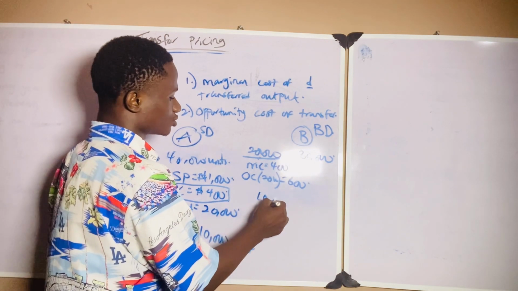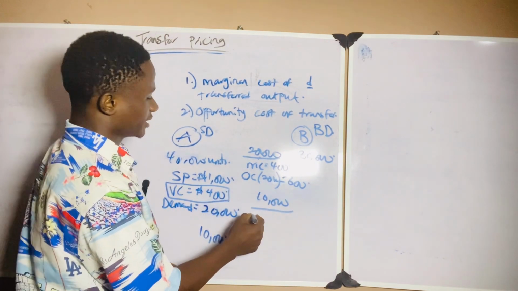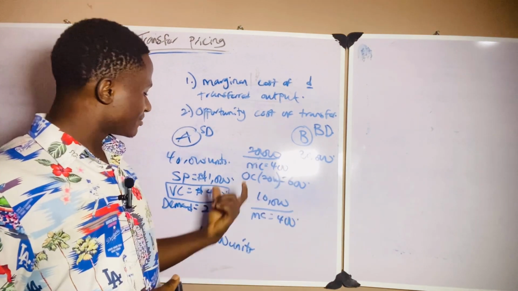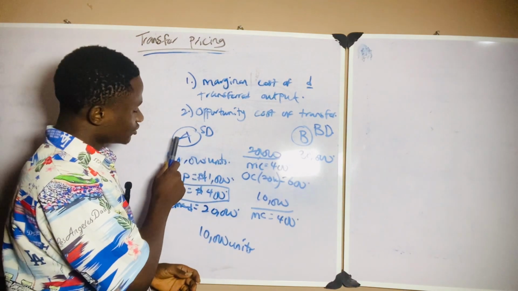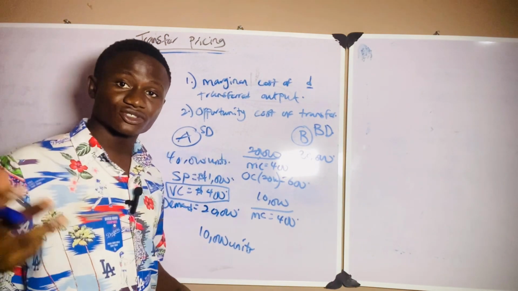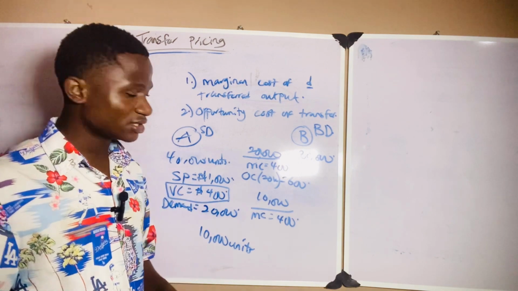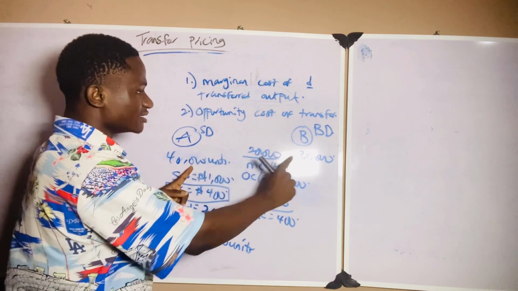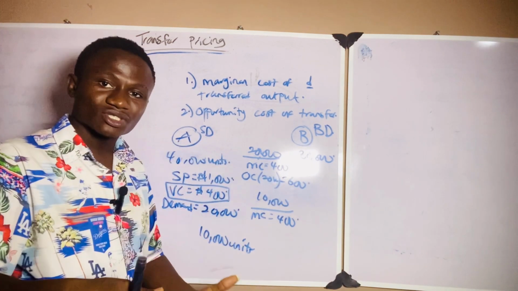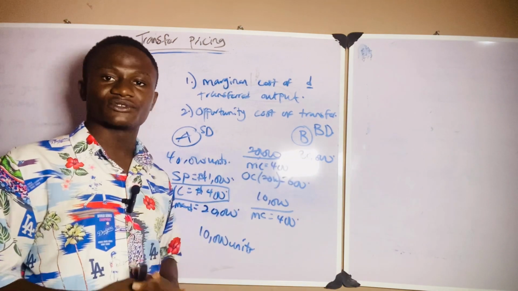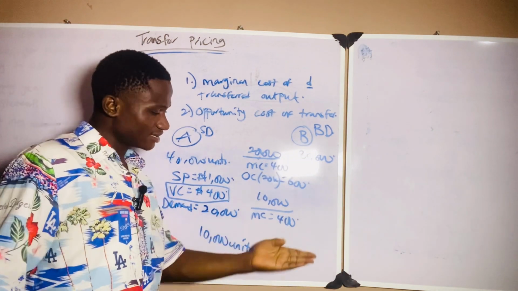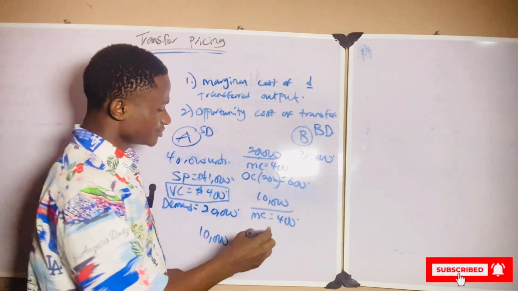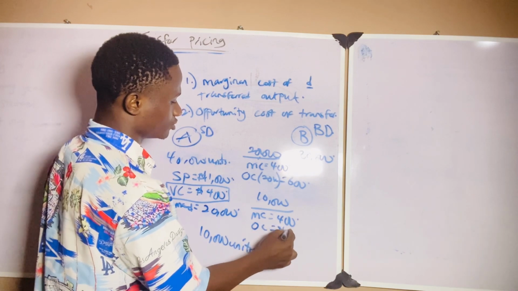Now for the remaining 10,000 units, the marginal cost is 400. But is there an external market for the remaining 10,000 units? If division A is selling 20,000, division A is still left with 20,000 units. I hope you are getting what I'm trying to say. So division B now comes to buy 10,000 units out of the remaining 20,000 units that are left. So the question is, is there any opportunity cost for the remaining units? Of course, no.